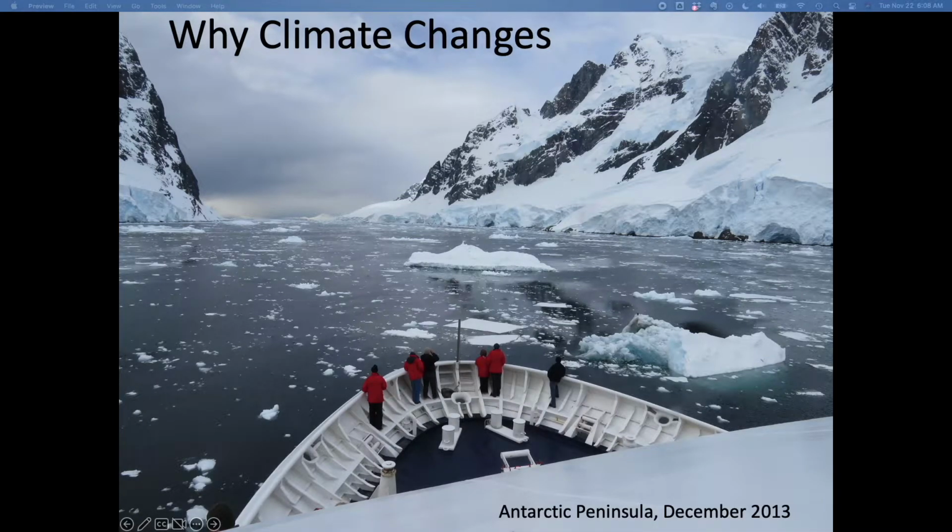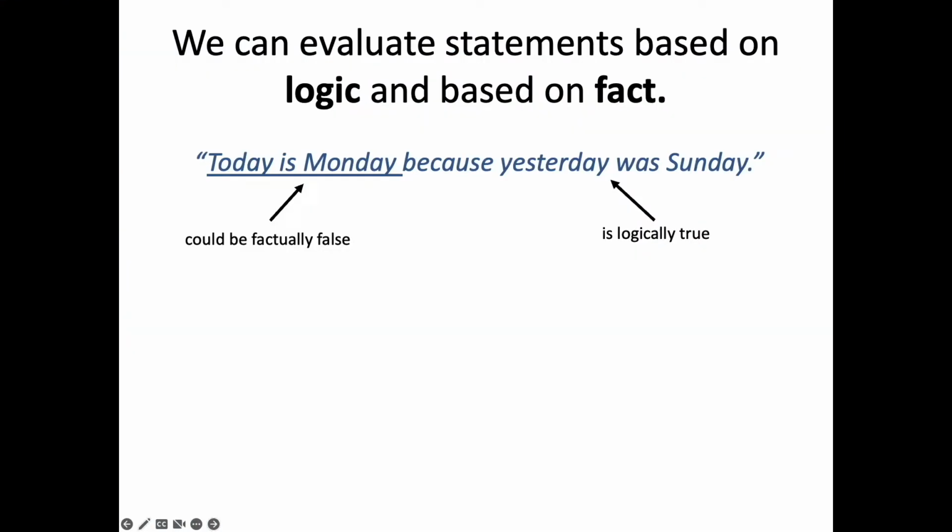Today, we are going to be talking about how Earth's climate system works and why climate changes. But before we get to the physics, chemistry, and human activities that drive climate change, I want to introduce an analysis and argumentation technique. For each statement, we can identify a logical part and a factual part, and then identify whether these are true or false.